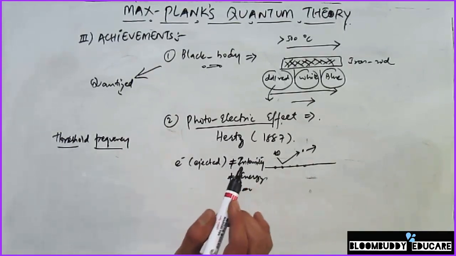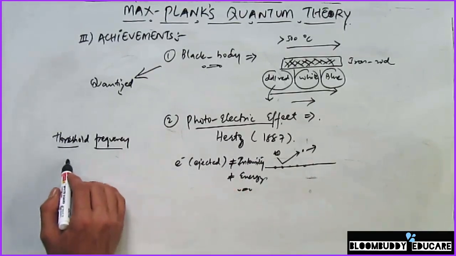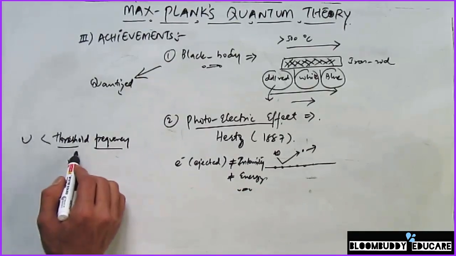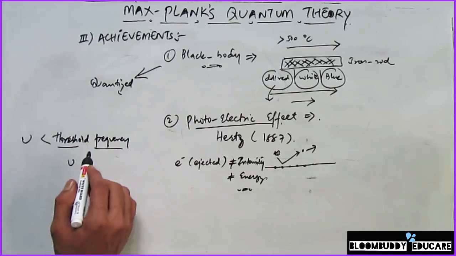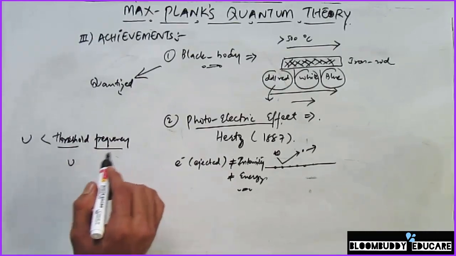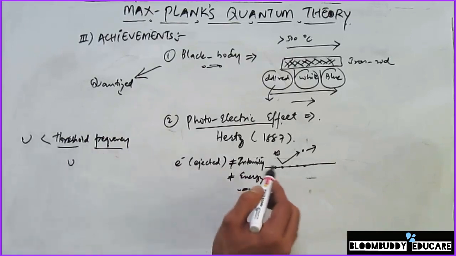Any radiation with a frequency smaller than this threshold frequency is never going to eject any electron, no matter how long it is applied or how high the intensity is.